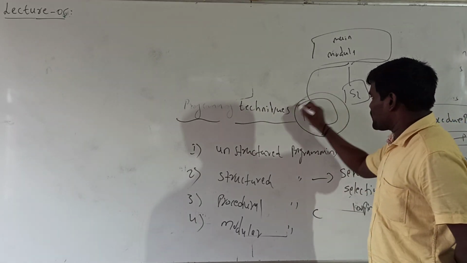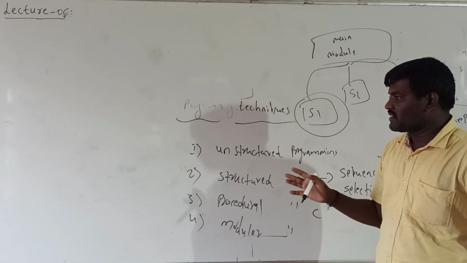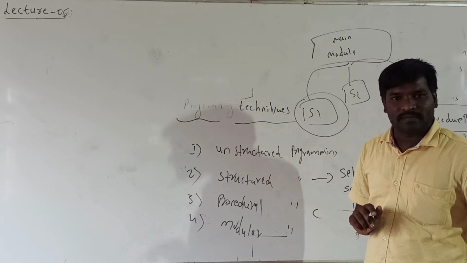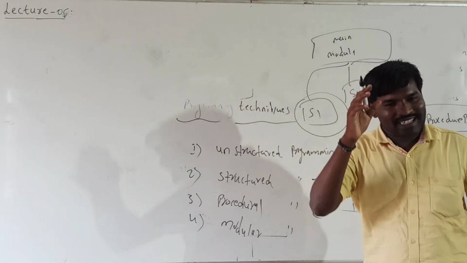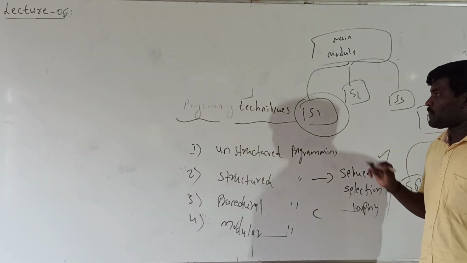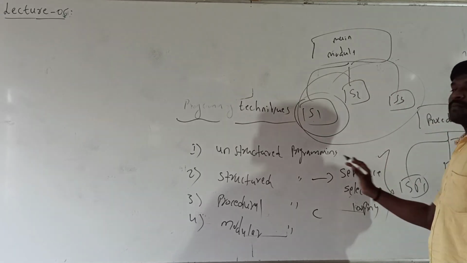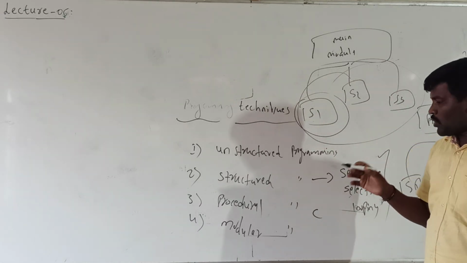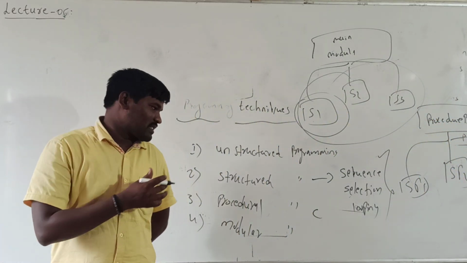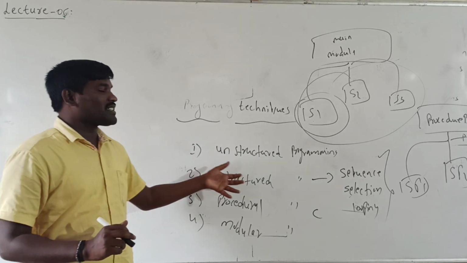Suppose I want S1 two times, I can just link S1 wherever I want to use it. One time you are writing, but this S1 can be used more than one time. That is reusability. Suppose you combine all these, you cannot use only this part; you have to use the entire part. So modular programming means the process of splitting the large program into small programs, that is nothing but the module. The main advantage of using modular programming is reusability.